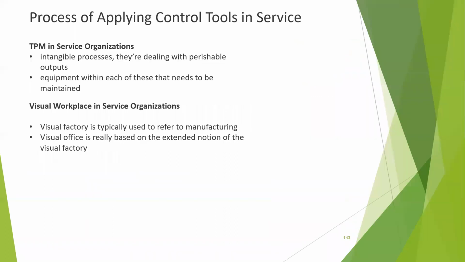That's one thing. And here, TPM in the service industry, how are we going to do it? As I told you, TPM is for the production industry. In the service industry, for example, we may use it for the systems and equipment we are using, and we can try to implement TPM there. Visual workplaces in a service organization, the visual factory: for example, we tried to implement that in the LSG. Whenever the flow is coming in, that's what we planned. After that, it stabilizes much faster. Otherwise, we plan to implement this visual representation.